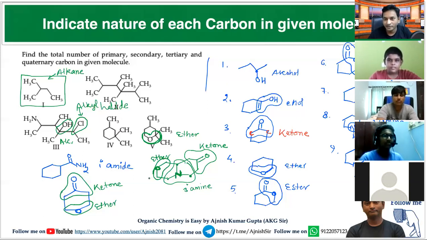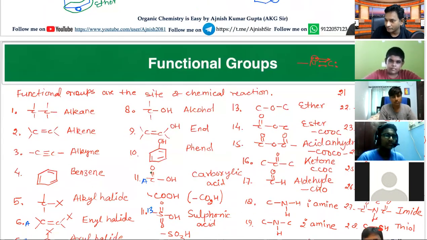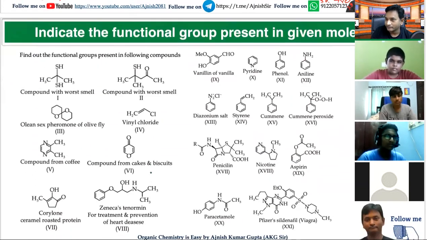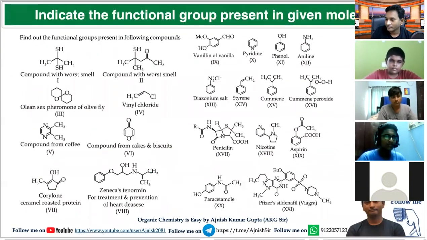Now, if I give some example and ask you to write the functional group present in the molecule, can you do that? Now do some questions which make your understanding better. Write the question: indicate the functional group present in the given molecule. First, solve 1 to 8.